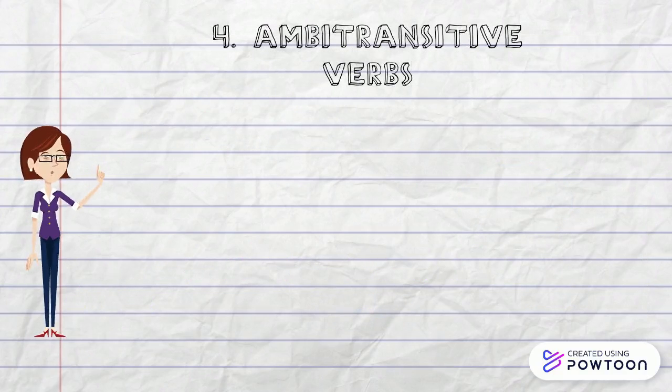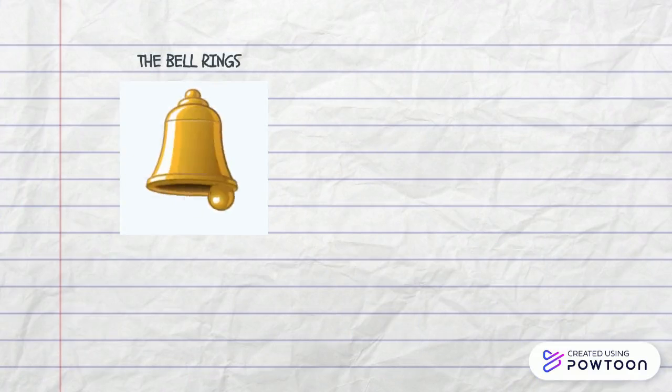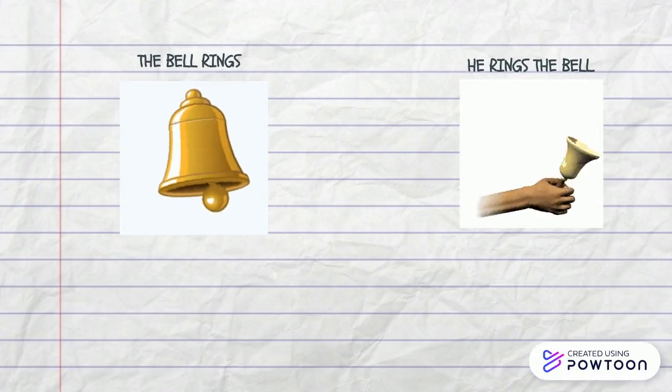Many verbs are ambitransitive, meaning they can be both transitive and intransitive, depending on the situation. In some instances, such a verb may require an object, while in others, it does not require an object. For example, the bell rings and he rings the bell.